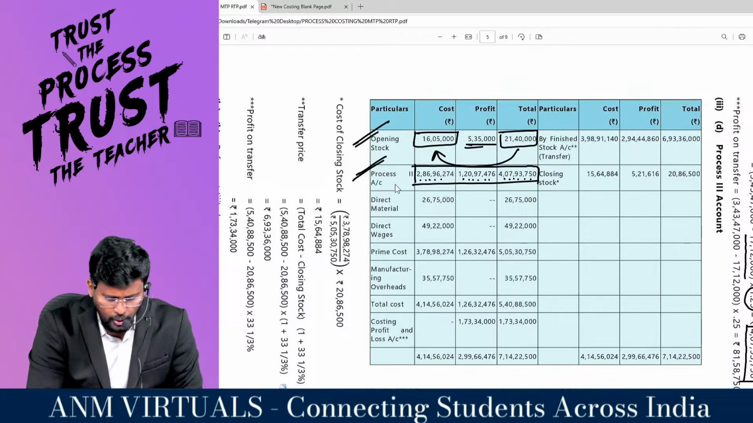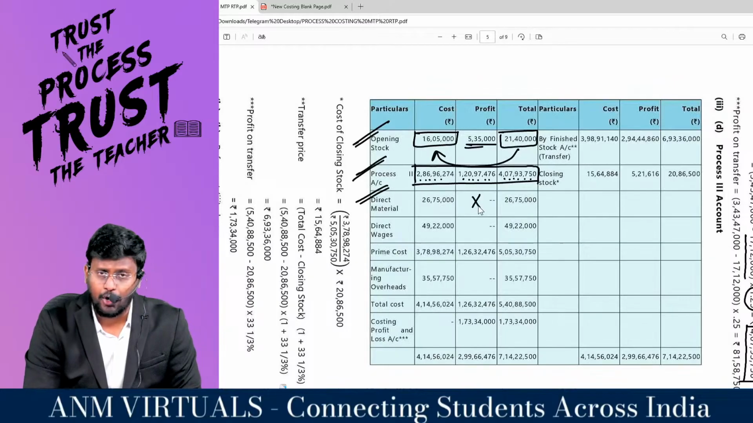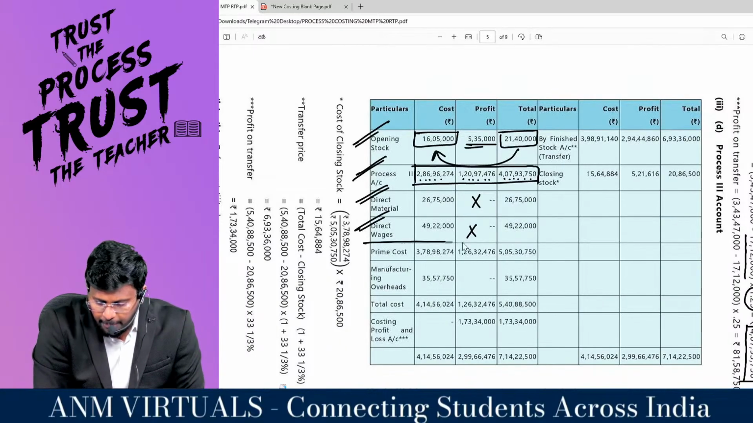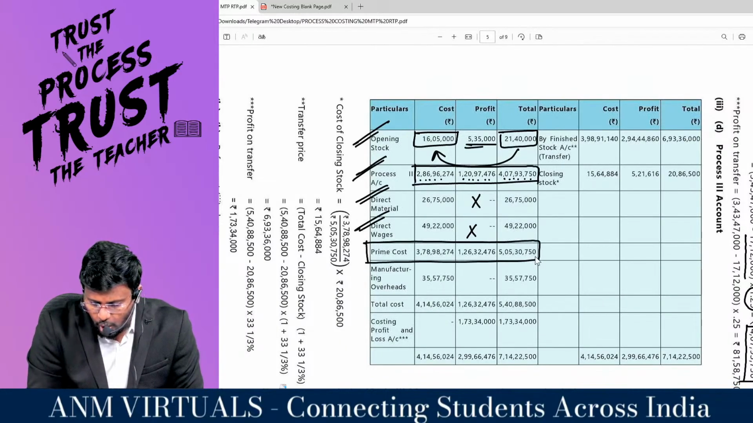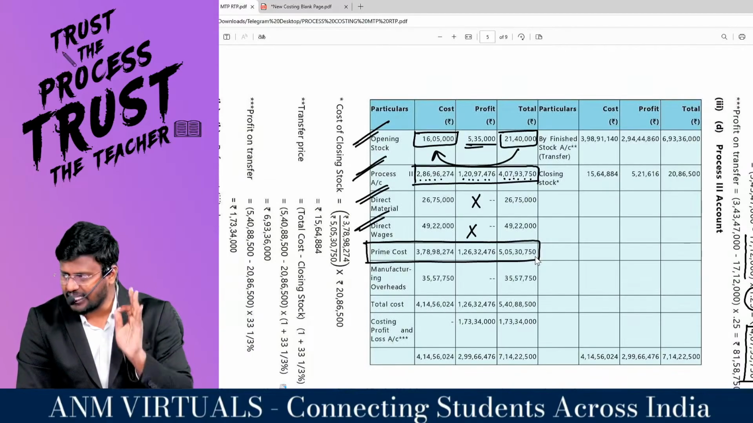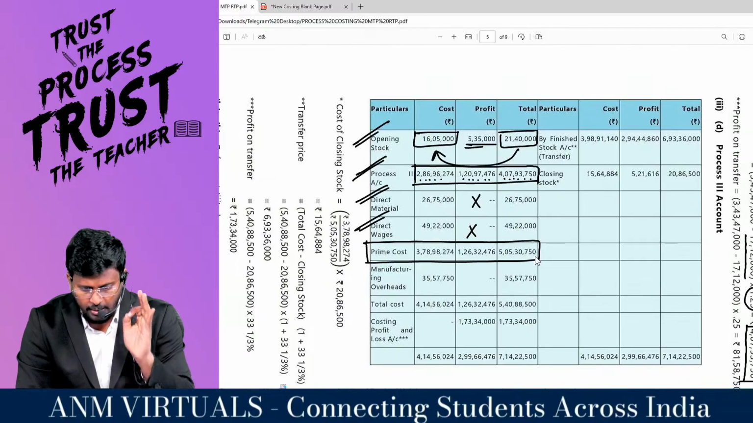Now they started with own cost: direct material, in which profit element will not be there, and direct wages, in which profit element will not be there. You will get the prime cost. I need the prime cost to value the closing stock of process number 3, because specifically they said that they are valuing the closing stock at prime cost.